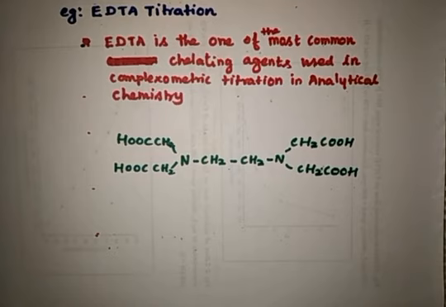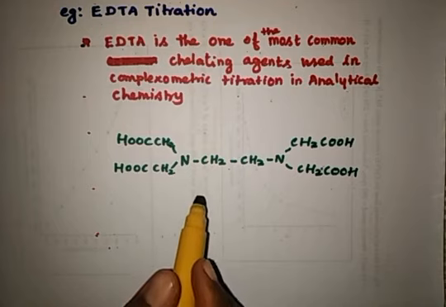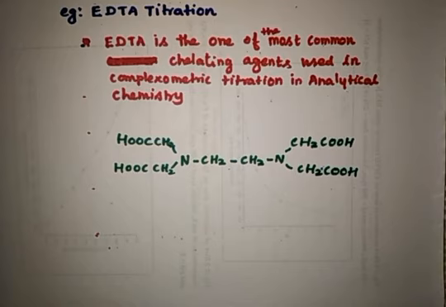In EDTA titration, EDTA is one of the most common chelating agents used in complexometric titration in analytical chemistry. The structure of EDTA is given here. So why are we using EDTA as the most common chelating agent in complexometric titration?